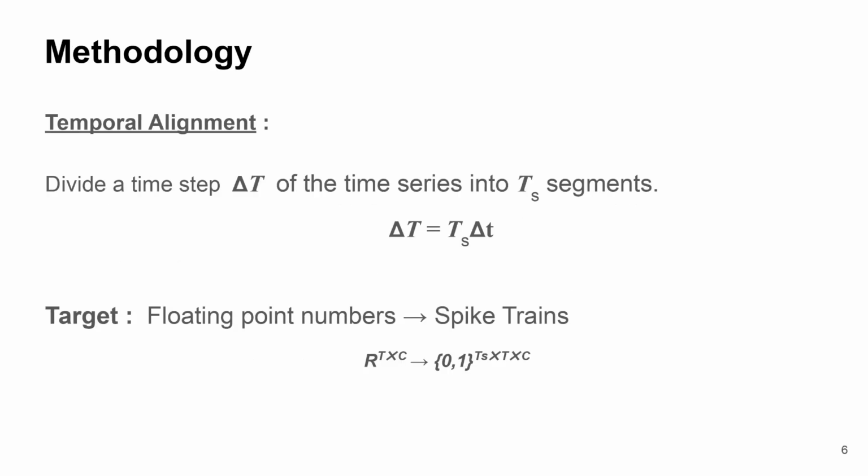Now, let's jump into the methodology. Our approach consists of two key components: temporal alignment with spike encoders and spiking neural architectures. Temporal alignment is crucial for ensuring that spike-based representations effectively capture sequential dependencies. Inspired by prior works in image processing, we introduced an external dimension to facilitate spike information transport.